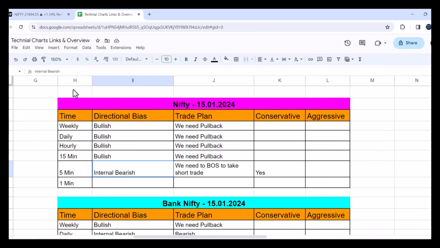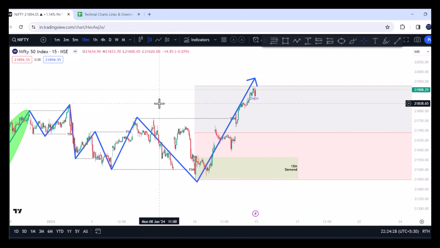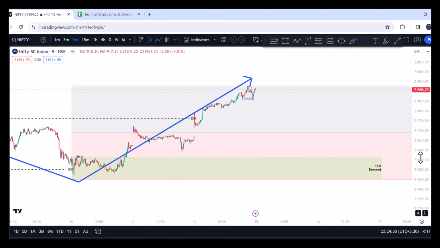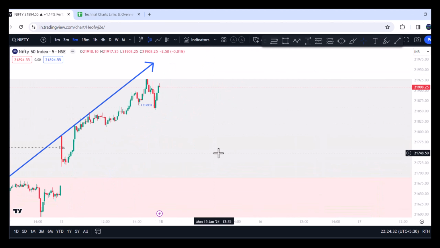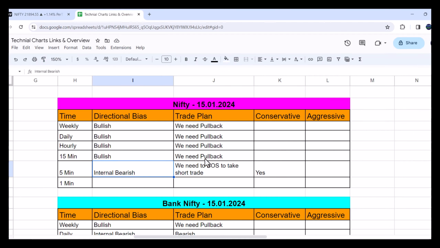Now in 5 minute time frame, if we go to 5 minutes time frame, now you see all these time frames, we were waiting for a pullback. Now the first pullback what we have seen in the 5 minute time frame, if this pullback extended further, that means on the downside, if it forms further internal bearish structure, then what will happen? 15 minute time frame also converts into internal bearish, and then slowly it will convert to 1 hour internal bearish.